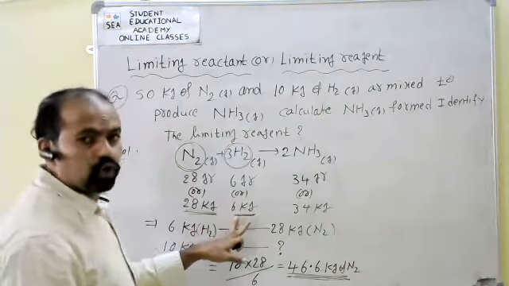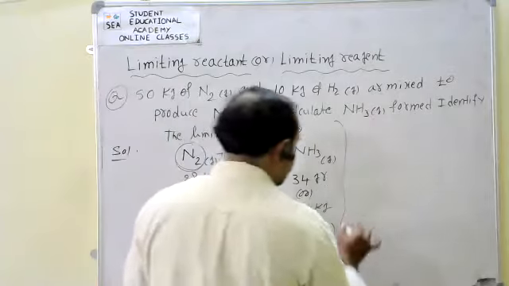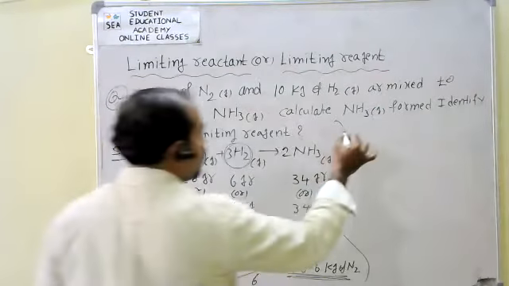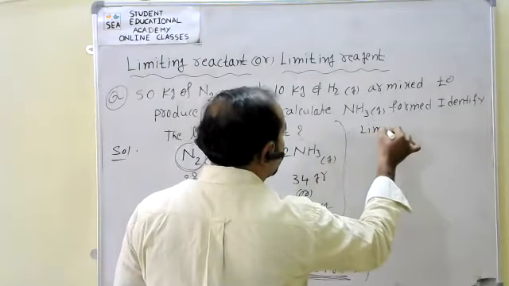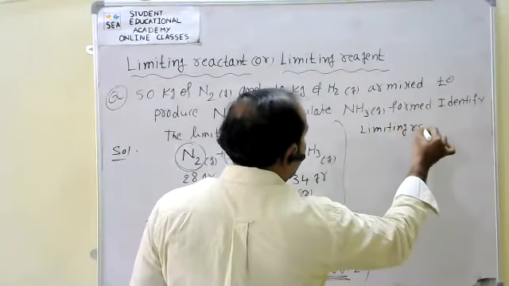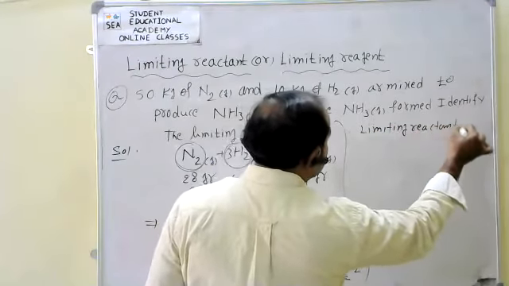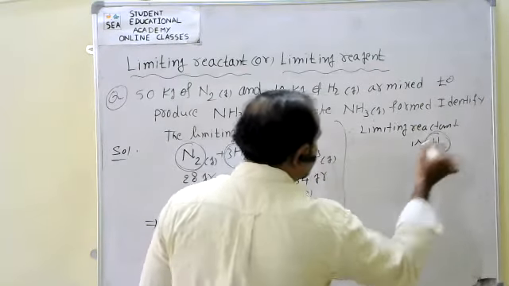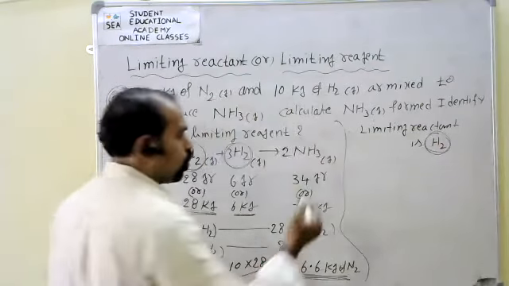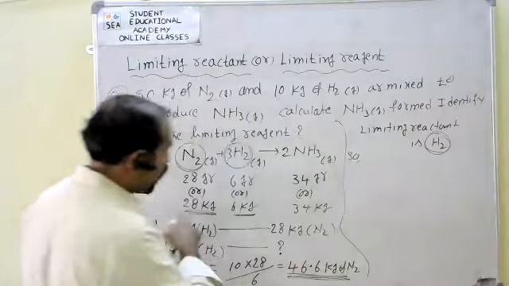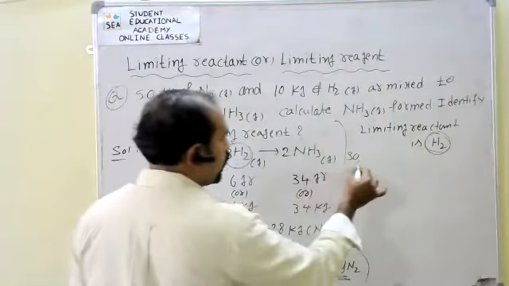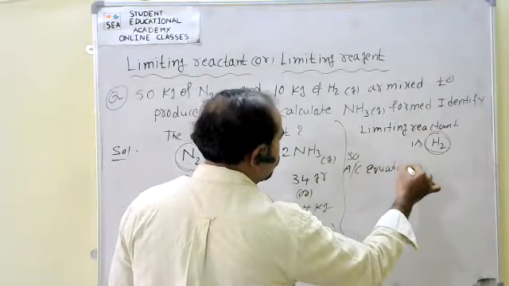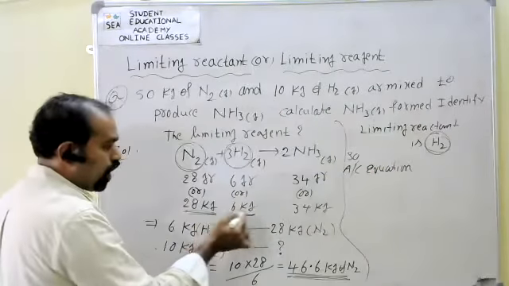According to the limiting reactant, which one is it here? Therefore, the limiting reactant is hydrogen. So according to the equation, what do we know?